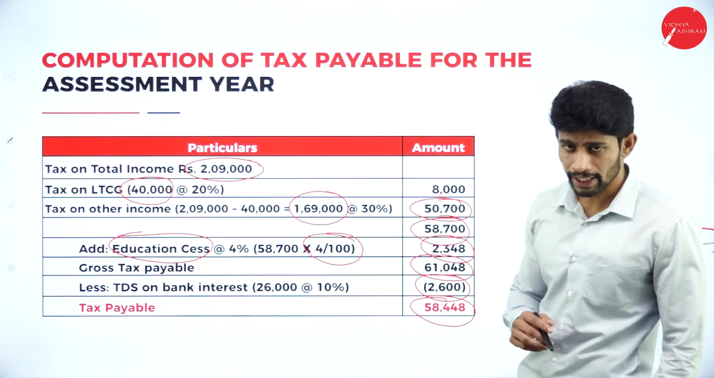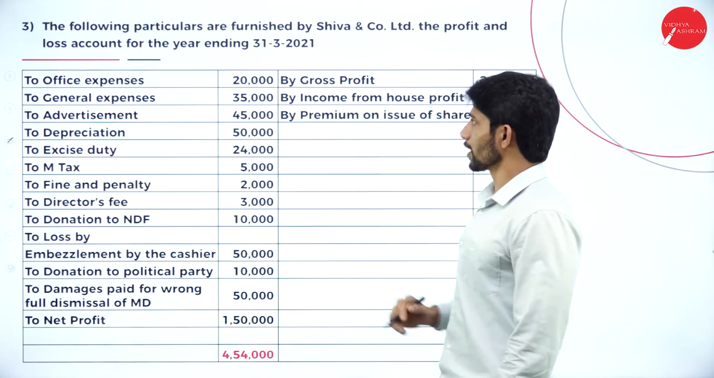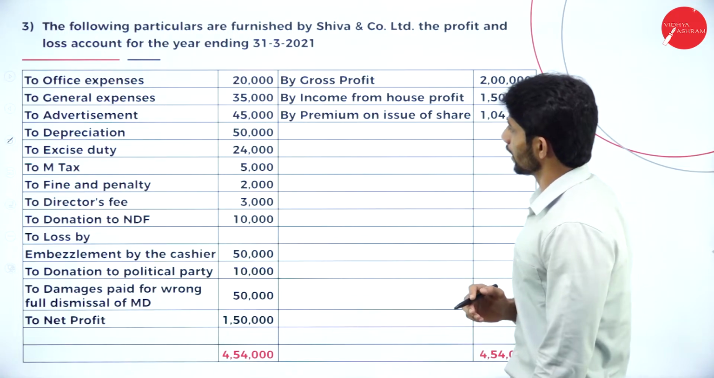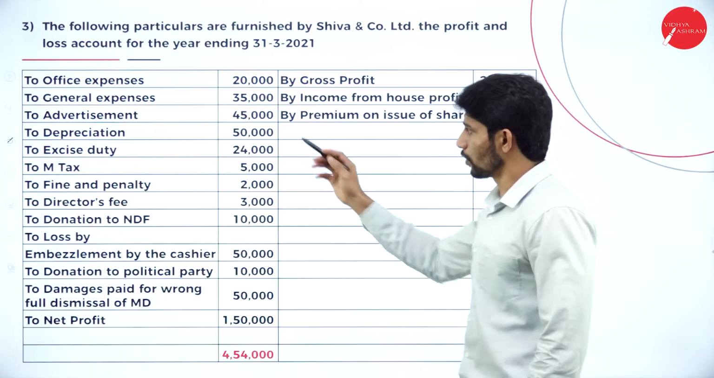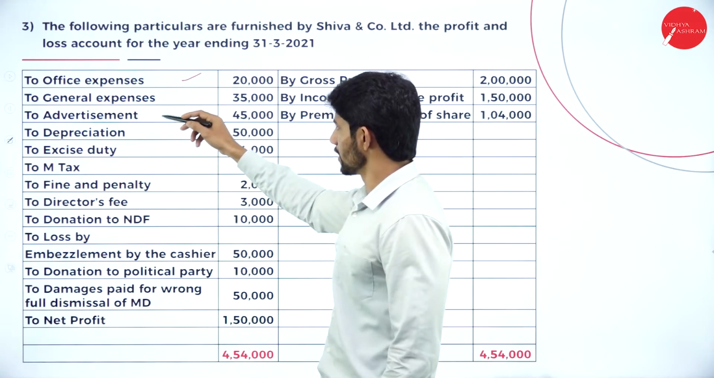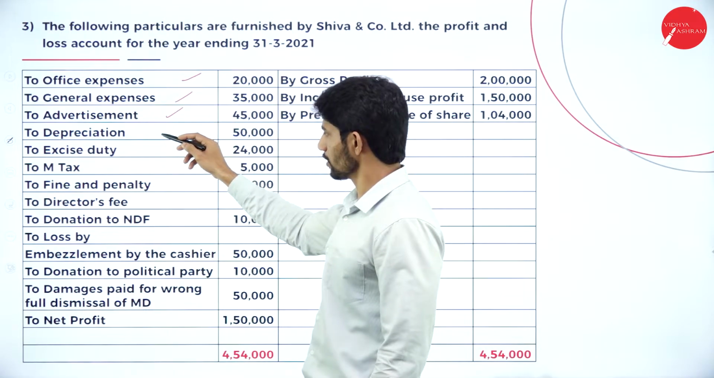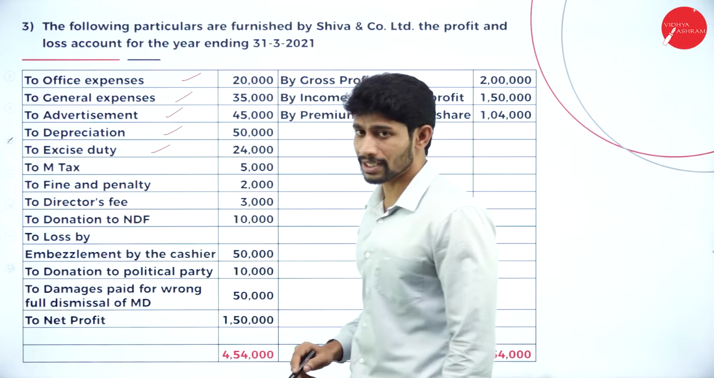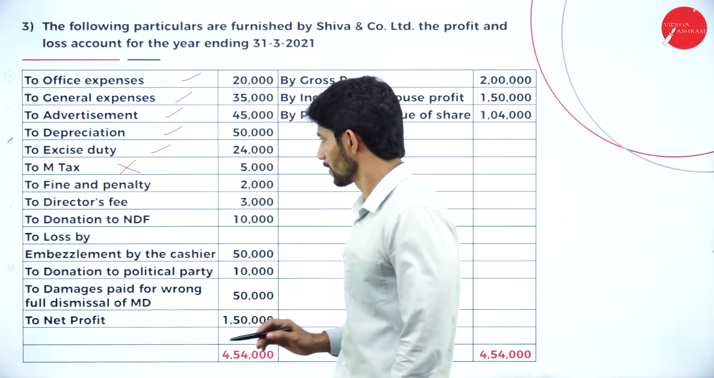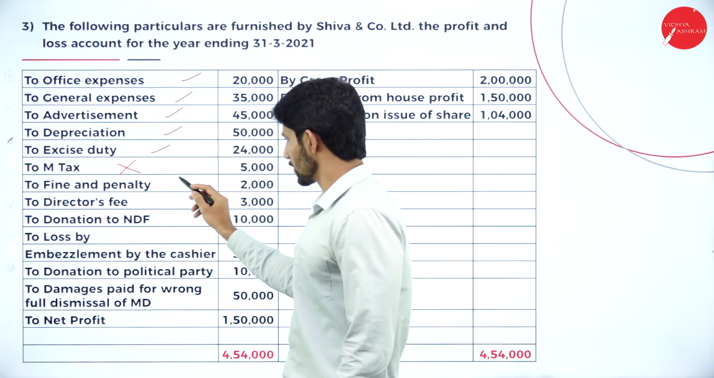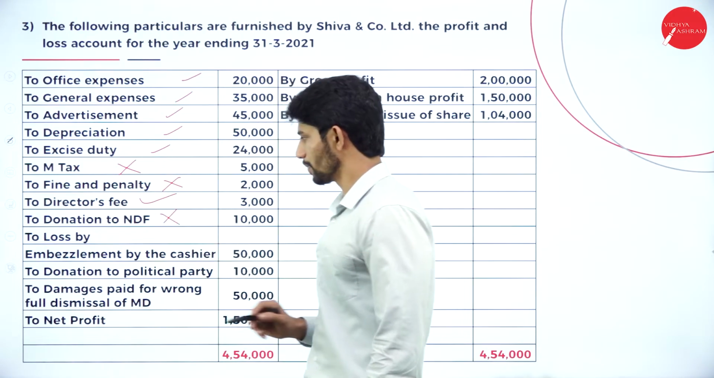So moving on to the next problem and the last problem relating to assessment of companies. The following particulars are furnished by Shiva and Company Limited and the profit and loss account for the year ending 31st March 2021. So office expenses, business, general expenses, business, advertisement, business, depreciation, business, excise duty, business, M tax, that is municipal tax relating to house property, not to business. Next, fine and penalty, yes, not a business expenditure. Director's fees, business. Donation, not business.